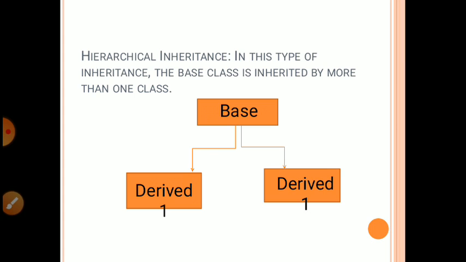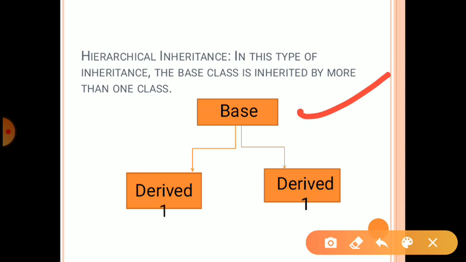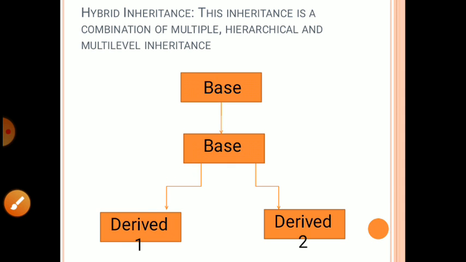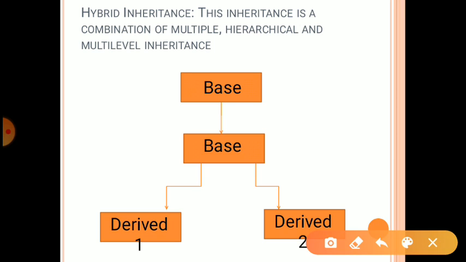Then hierarchical inheritance. In this type of inheritance there is only one base class, one parent class, and more than one class is derived from it, more than one child class. It's called hierarchical inheritance. Hybrid inheritance is a combination of multiple, hierarchical and multi-level inheritance. Okay, it is a total combination of multiple types of inheritance.